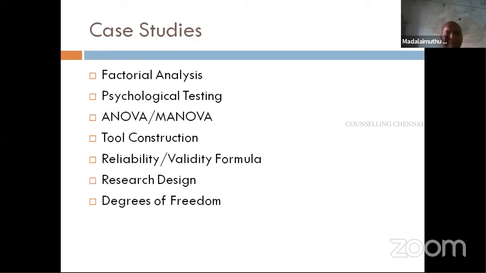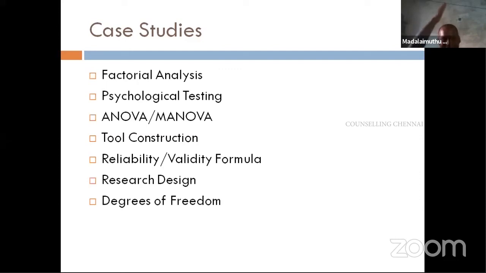Then reliability and validity: just one simple formula, how to find it out from split-half reliability, the Spearman-Brown formula, how to adjust the value. So either you learn the formula and go through the entire working, try to solve it, or put it in Google, find out the adjusted value for 0.5, memorize it and go.